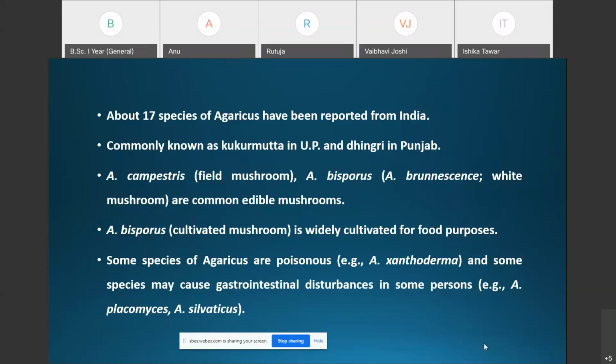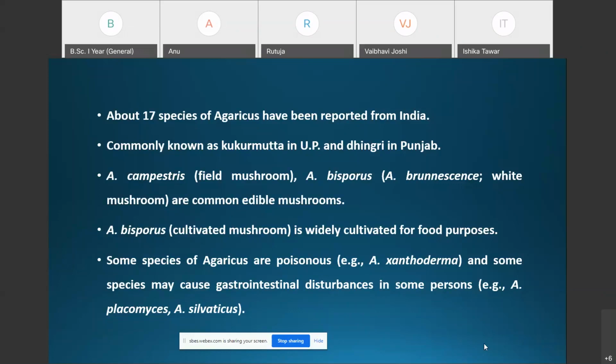Of these two species, Agaricus bisporus is a cultivated mushroom, and it is widely cultivated for food purposes. Some species of Agaricus are poisonous, for example Agaricus xanthoderma, and some species may cause gastrointestinal disturbances in some persons, for example Agaricus placomyces and Agaricus sylvaticus.